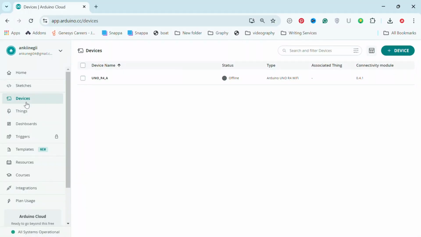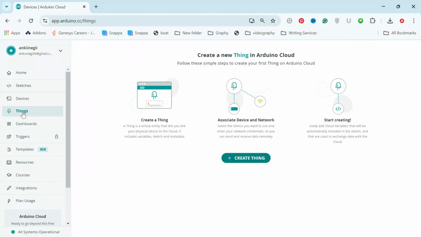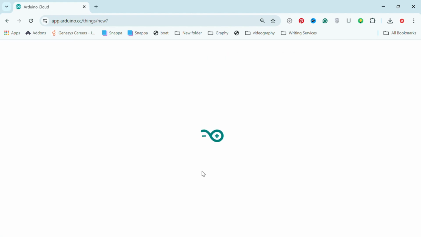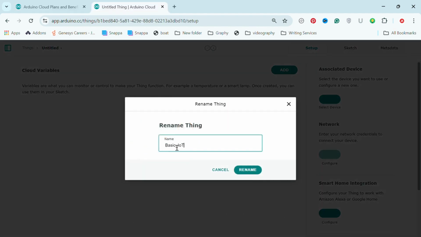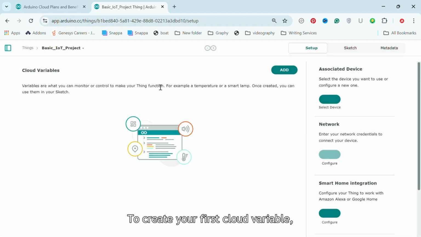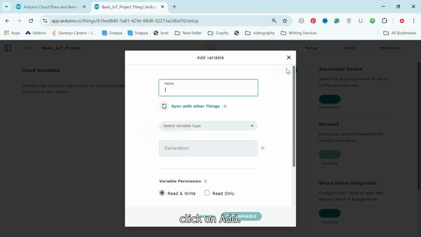Step 2. Go to the Things section and give your project a name. To create your first cloud variable, something I'll explain in a bit, click on Add. Give the variable a name. In my case, it's LED state. Now the following step is crucial, so pay close attention.